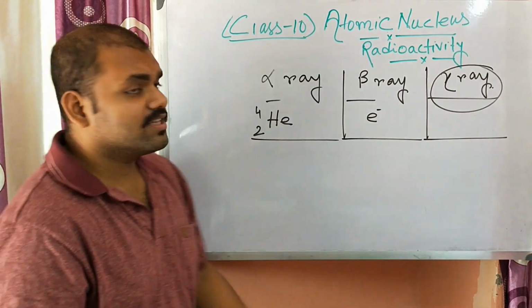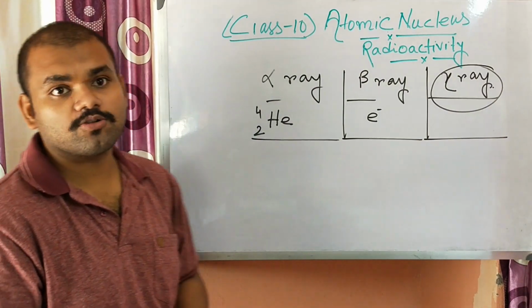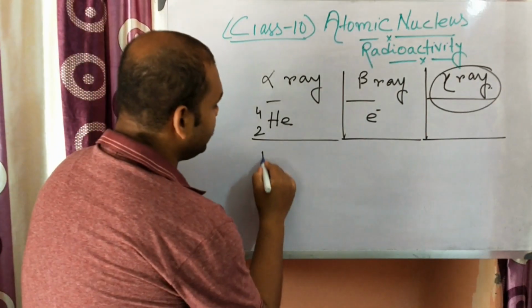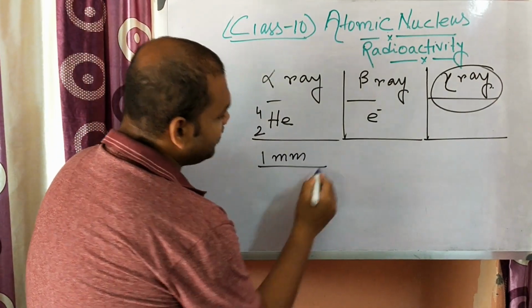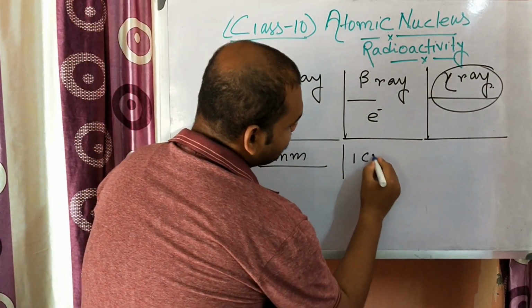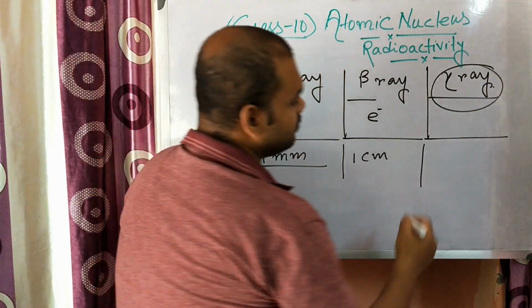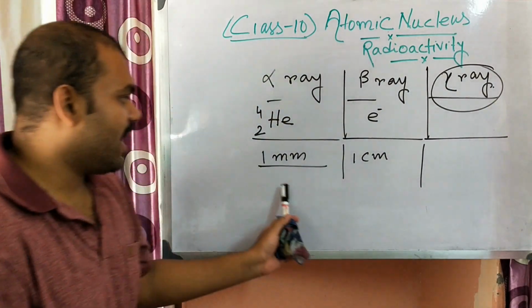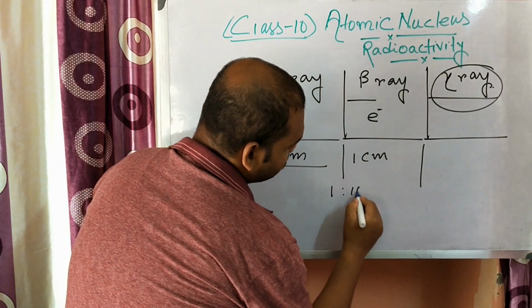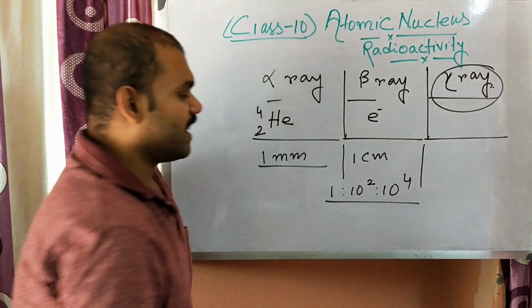The penetrating power of alpha is very low. Penetrating power means how much it can penetrate through substances. Alpha can penetrate only 1 millimeter of thick aluminium sheet, but a beta ray can penetrate 1 centimeter thick aluminium sheet, and a gamma ray can penetrate a few centimeters of aluminium sheet. The ratio of penetration can be written as 1:10² to 10⁴.